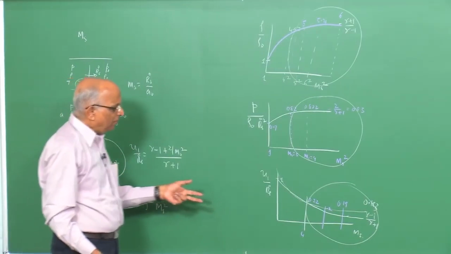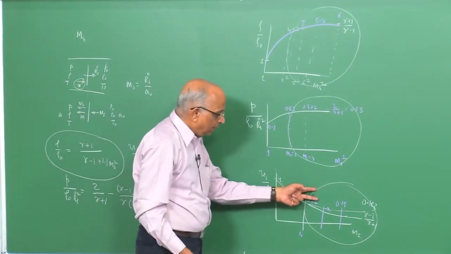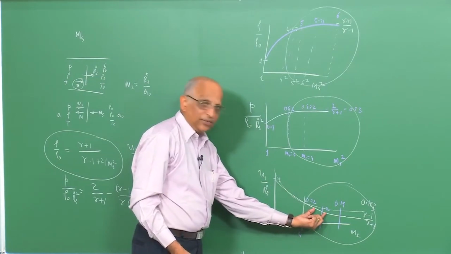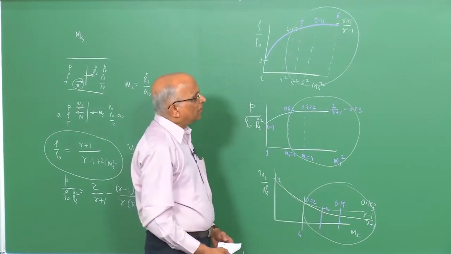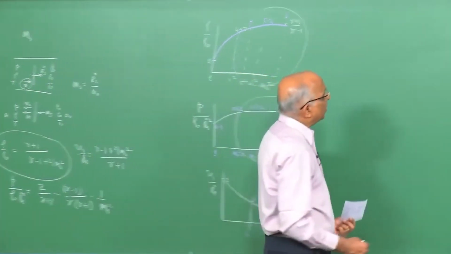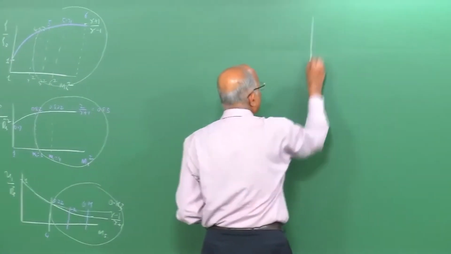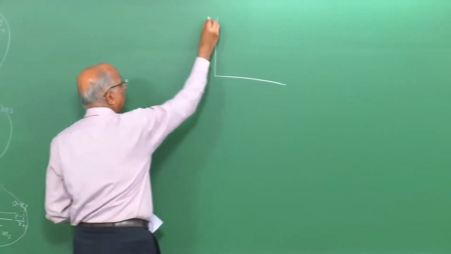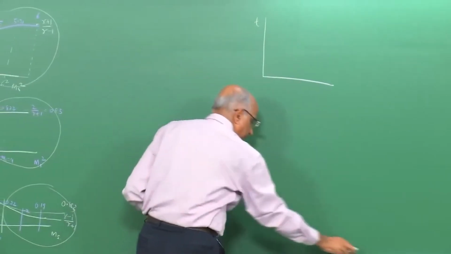That means, we will try to predict the blast characteristics when the Mach number of the shock is a little high. Therefore, now we have to go back to a shock and see how the shock strength in a blast wave varies. Now, we again go to the streak diagram T by Rs.